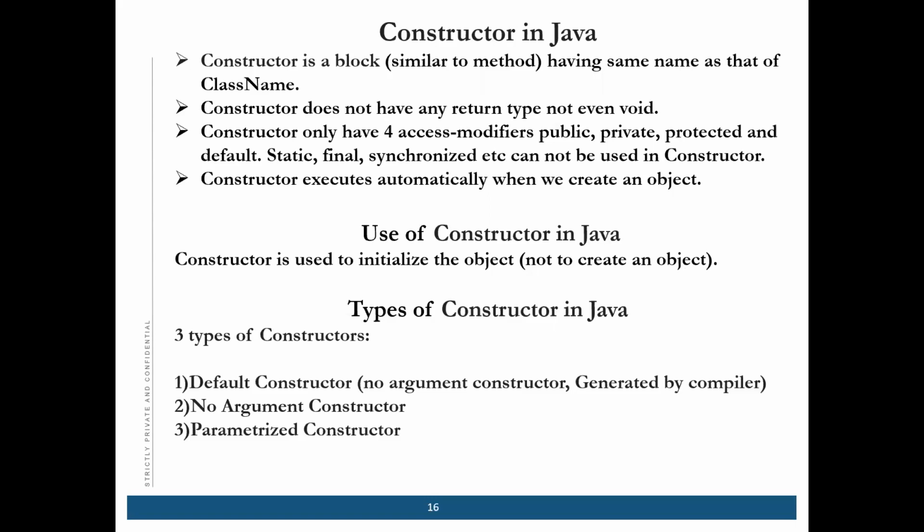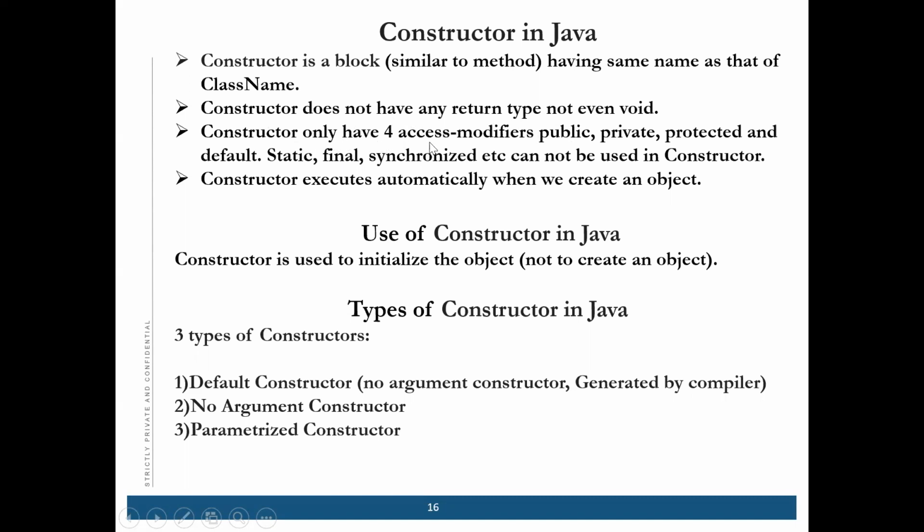Okay, so just to summarize what we have learned: a constructor is a block similar to a method, having the same name as that of the class name. A constructor does not have any return type, not even void. So there's no return type.